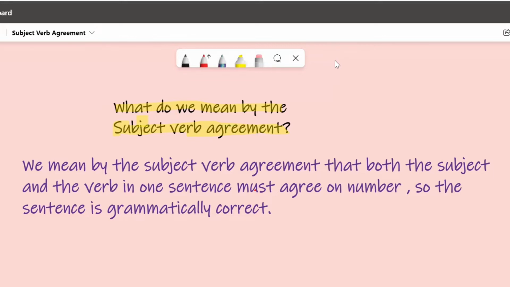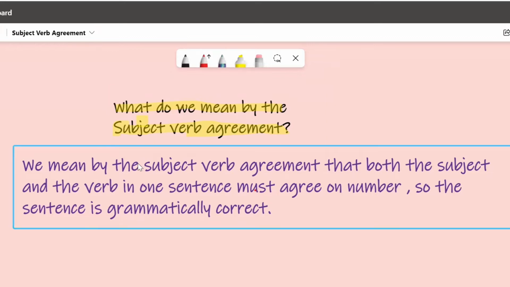Between the subject and the verb, there must be agreement. What do we mean by the agreement between the subject and the verb? That is to say, in one sentence, the subject and the verb must agree on number. What do we mean by agree on number? The subject may be singular or plural. So a singular subject takes a singular verb form, and a plural subject takes a plural verb form, so that the sentence is grammatically correct.